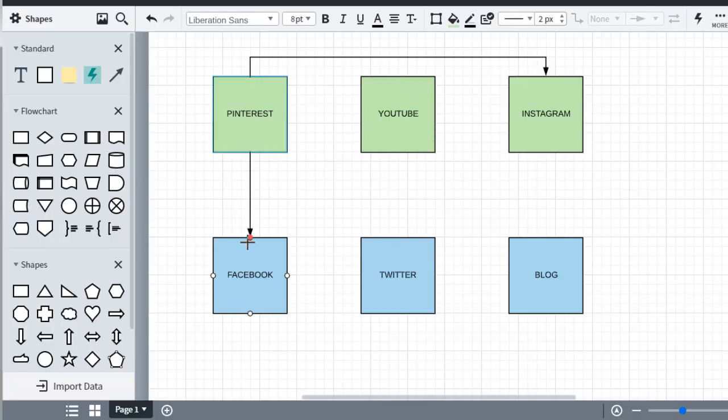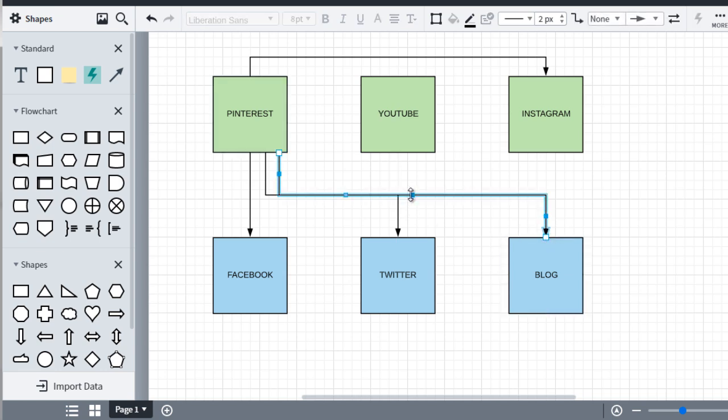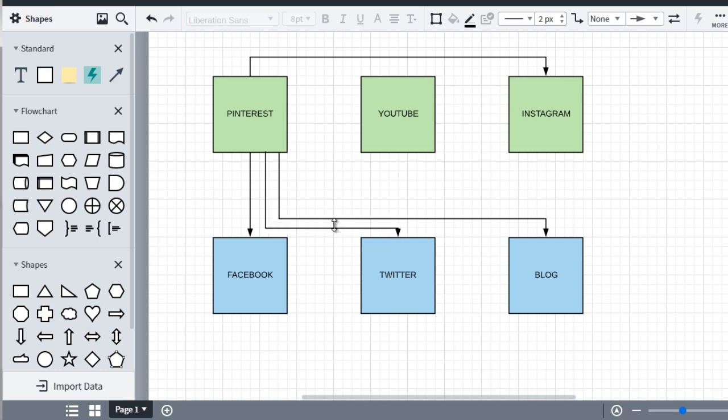Here. Facebook, Twitter, and blog. Like that. So we could even just bring it down like this, or even bring it down like this. All right, so there we go.